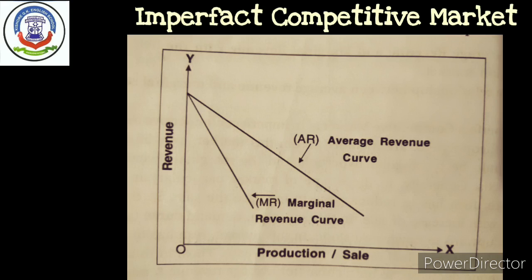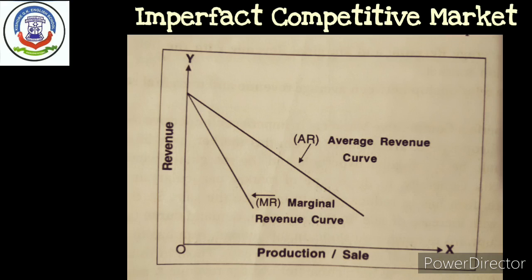Hence, the disadvantages of the decrease in price are distributed among all units, and that's why average revenue decreases less than marginal revenue. Fourth, with increase in production, marginal revenue decreases faster than average revenue.